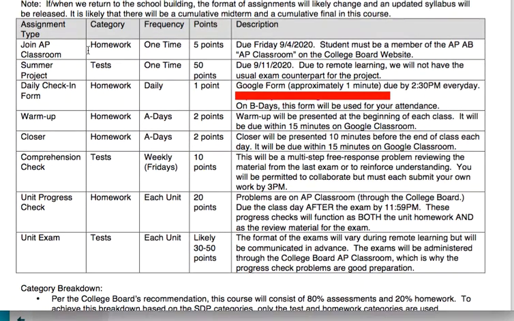So right now, here are assignments. You're going to join AP Classroom. Most of you have already done this. This is pretty important. You want to do it by this Friday because all of those homework assignments and all of that exam stuff is going to be on AP Classroom, and you need to have access.